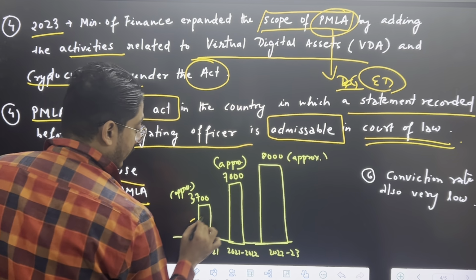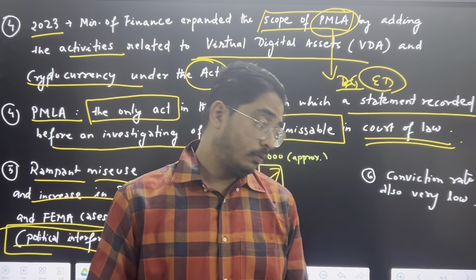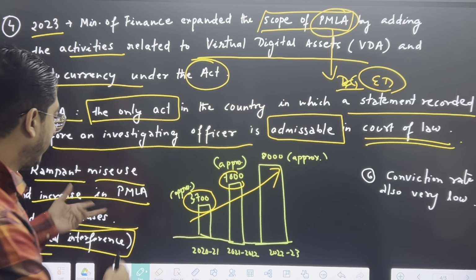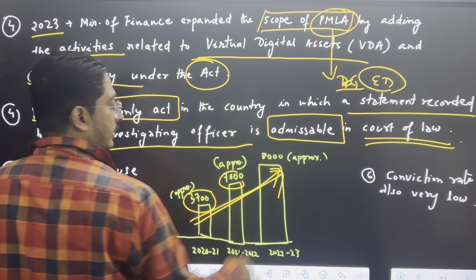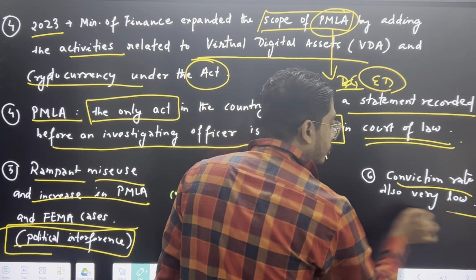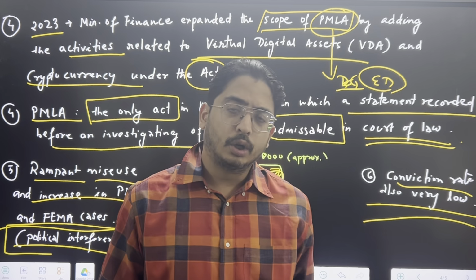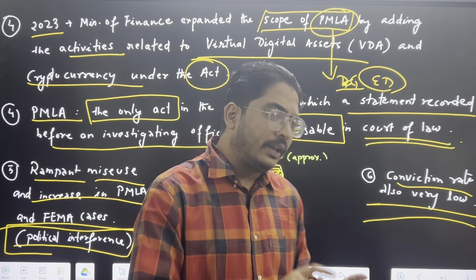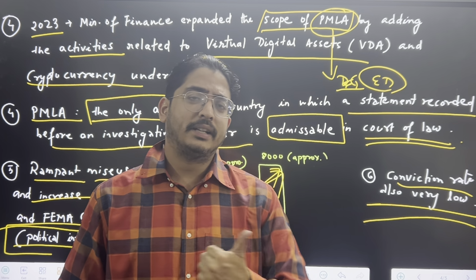Now, rampant misuse and increase in PMLA and FEMA cases clearly shows it is political interference. If you see, it has increased. If you do not know the exact figure, not an issue, you can write the average figure, including PMLA and FEMA cases. There is an increase in the number of cases, and the conviction rate is very low. People are not getting convicted because it will go to a court and it takes time. So in a way you can say the speculation of ED being misused by the center is correct.